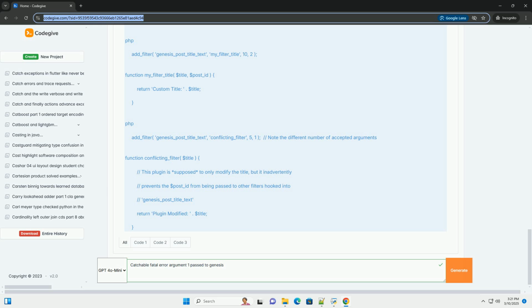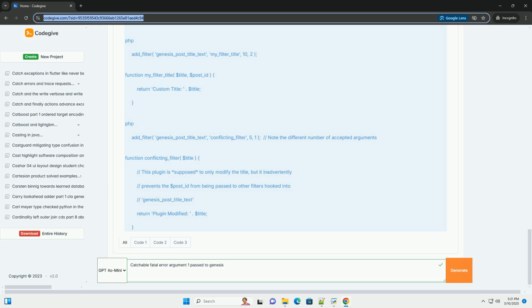7. Code examples and solutions. Let's illustrate some common scenarios with code examples and solutions. Scenario 1, incorrect argument in genesis_before_header action. Suppose the error occurs in your functions.php and points to a function hooked into the genesis_before_header action. Incorrect code.